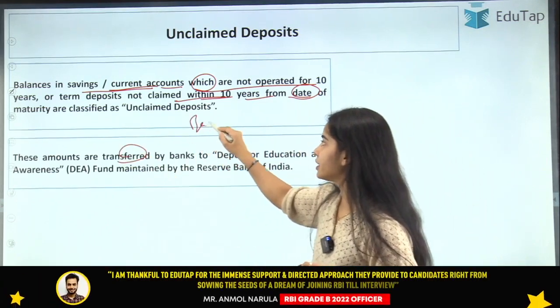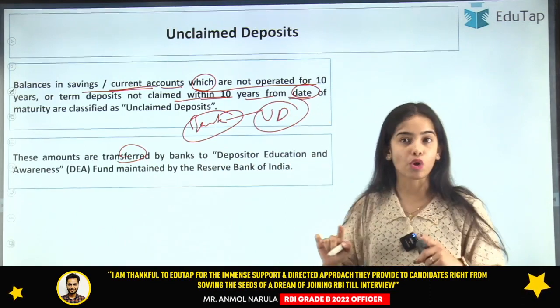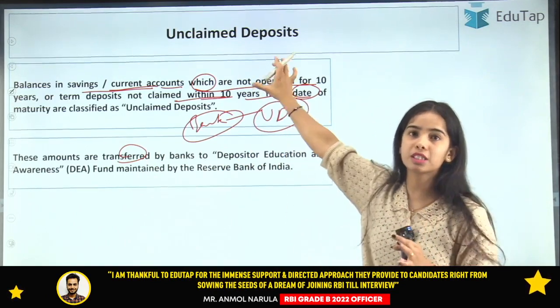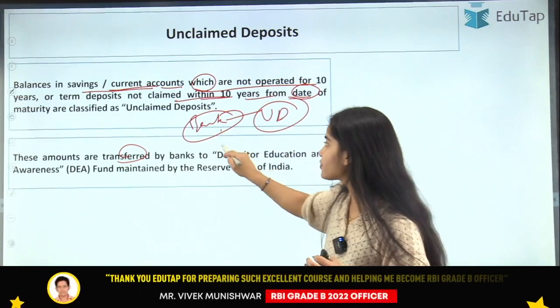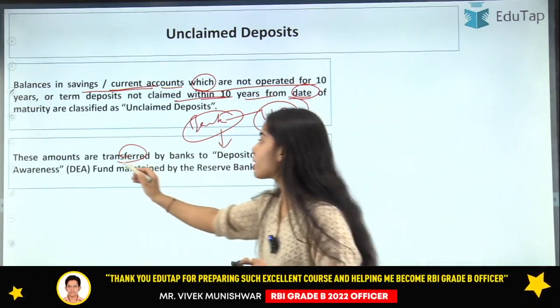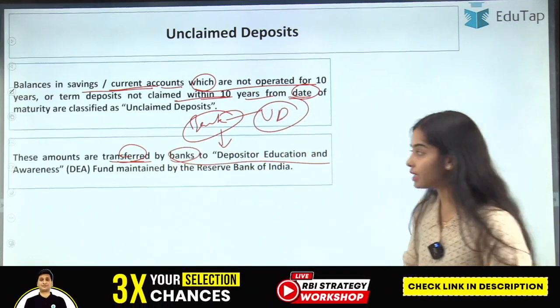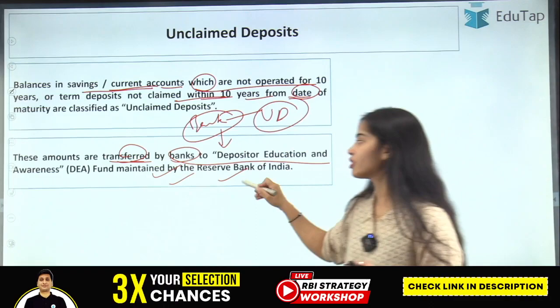Now does the bank keep all the unclaimed deposits with itself? It is not so. After this period is over, the banks transfer these amounts to the Depositor Education and Awareness Fund that is maintained by the Reserve Bank of India.